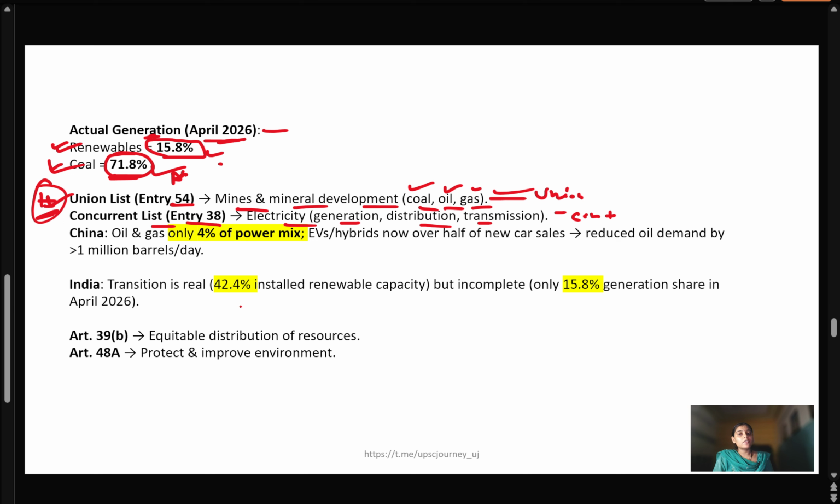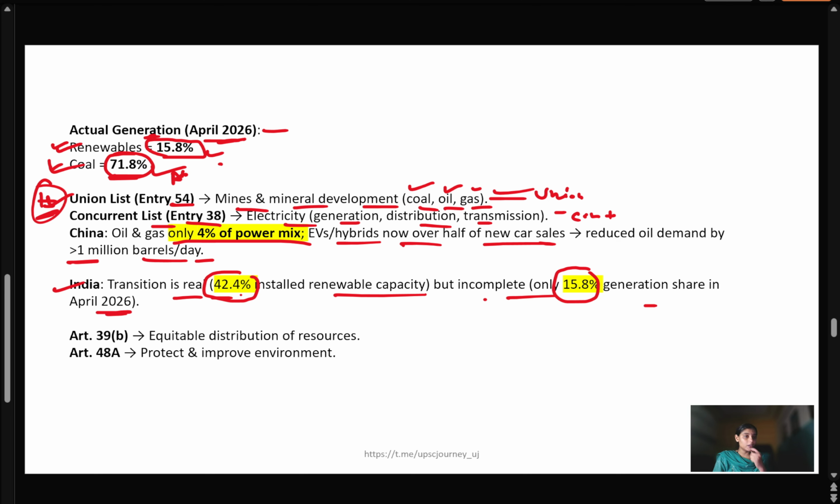If we compare with China, oil and gas are only 4% of the power mix. They have shifted toward EV and hybrid models, and now half of new car sales reduced oil demand by more than 1 million barrels a day. They have shifted toward EV or hybrid models. But if we look at India, the transition is real: 42% installed renewable capacity, but we are still incomplete, with only a 15.8% generation share in April 2026. So we have a gap, because we have installed capacity of 42.4% but are still at 15.8% in real terms.